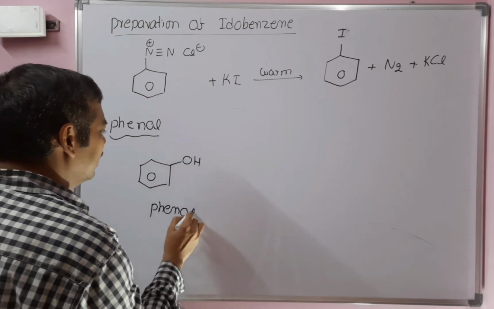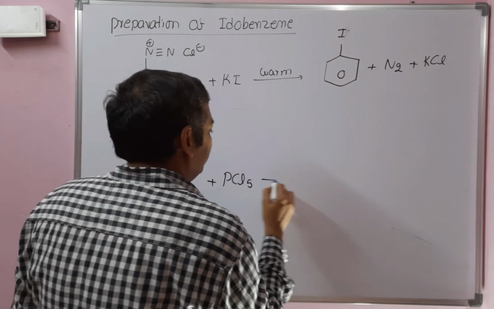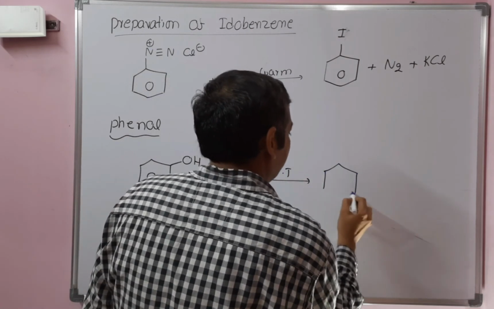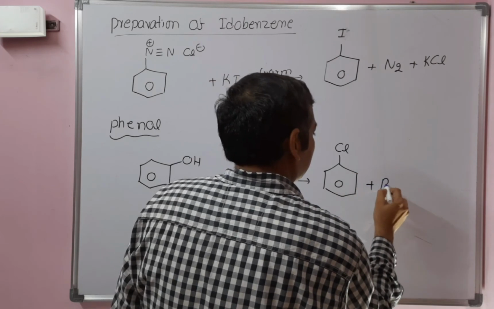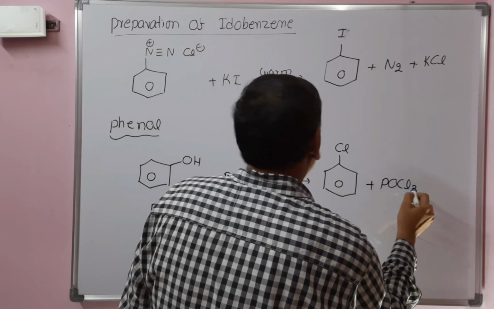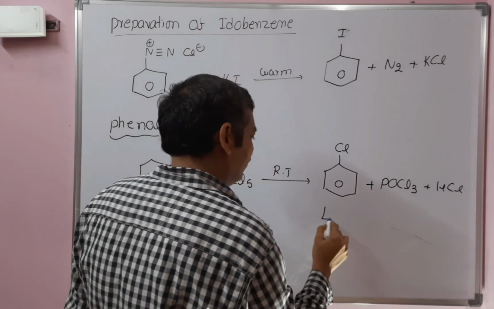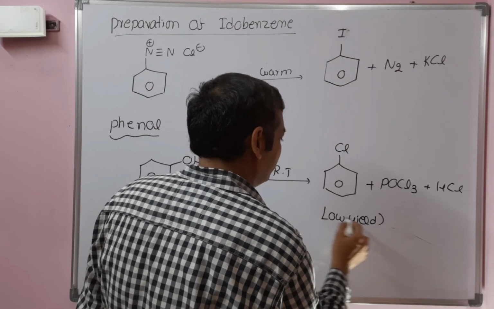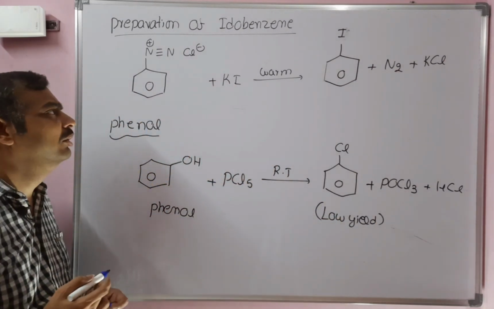When phenol reacts with PCl5 at room temperature, it gives chlorobenzene plus POCl3 plus hydrochloric acid. But the yields are very low here. It's not a suitable method, but we can prepare chlorobenzene by using phenol.